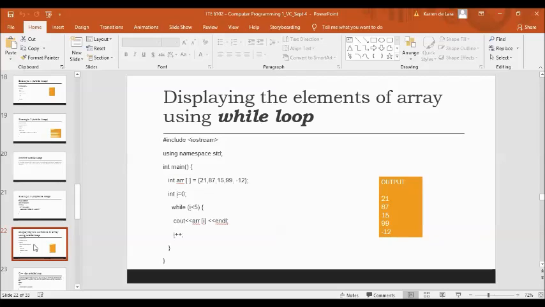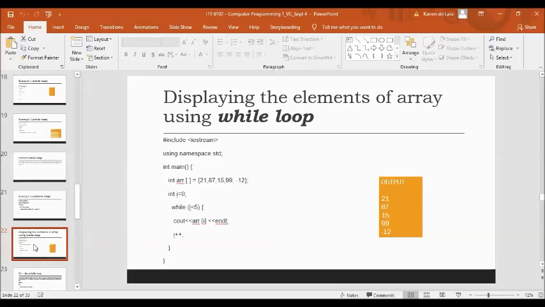Okay, so next, we have here an example of a while loop which uses or displays the elements of an array. Include iostream, using namespace std, int main, and then open curly brace. Int r, we have integer as your data type, r is your array name, is equal to the values 21, 87, 15, 99, and negative 12. Integer I is equal to 0, while I is less than 5, and then cout, print the value of r[I].